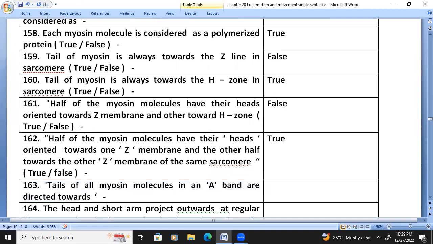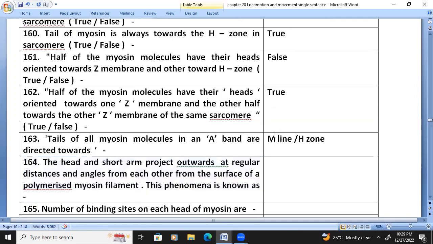Tails of all myosin molecules in an A band are directed towards the M line or H zone, we can say. The center of the H zone is nothing but the M line. The head and short arm project outward at regular distances and angles from each other to form the surface of a polymerized myosin filament. This phenomenon is known as the cross arm.